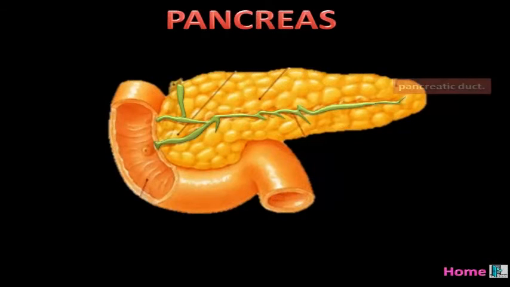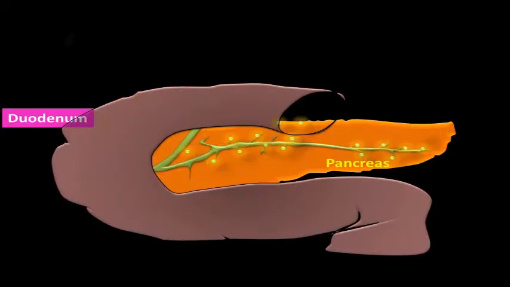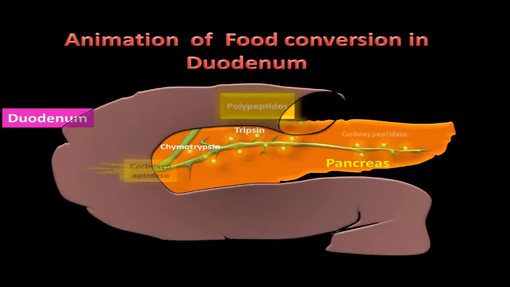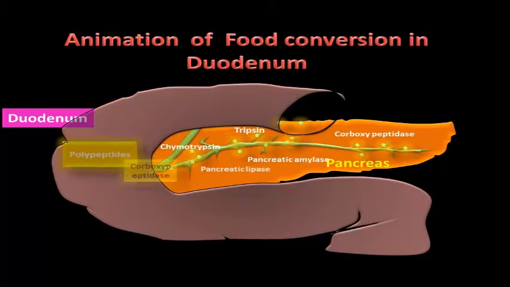Pancreas. Pancreas is a leaf-like digestive gland. It secretes pancreatic juice. It opens into the duodenum through a pancreatic duct. It secretes 5 enzymes. They are trypsin, carboxypeptidase, chymotrypsin, pancreatic amylase, pancreatic lipase. This is the animation of food conversion in duodenum.